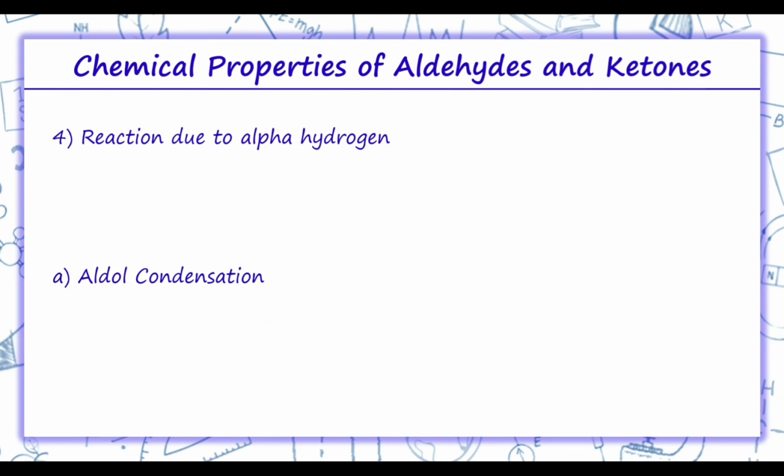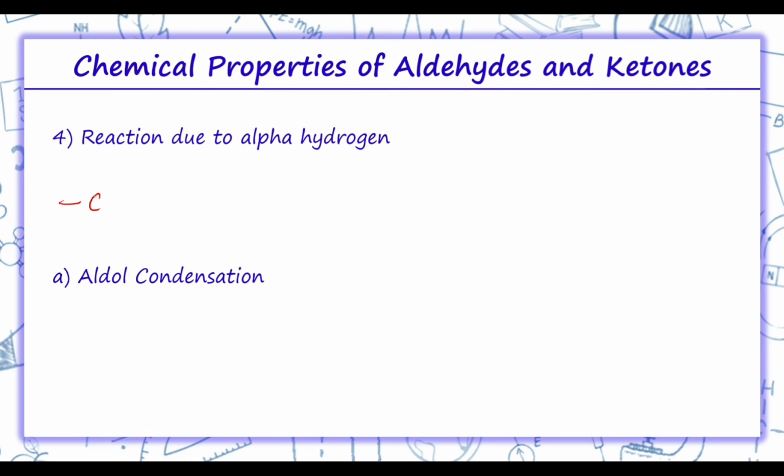Now moving on to the next reactions, which are reactions due to the alpha hydrogen of aldehydes and ketones. Aldehydes and ketones undergo a number of reactions due to the acidic nature of the alpha hydrogen. The acidity of the alpha hydrogen atom of the carbonyl compound is due to the strong electron withdrawing group.